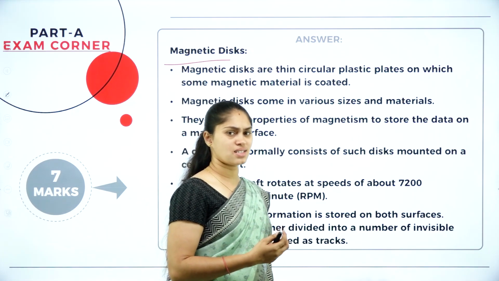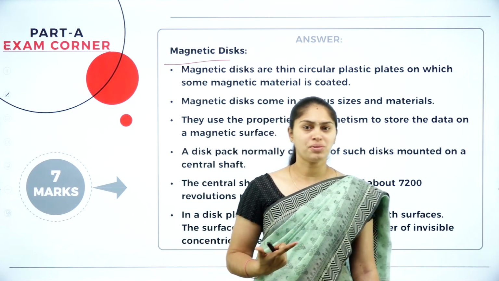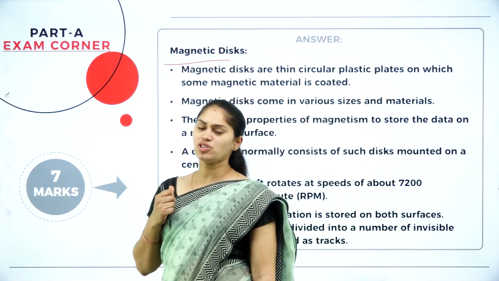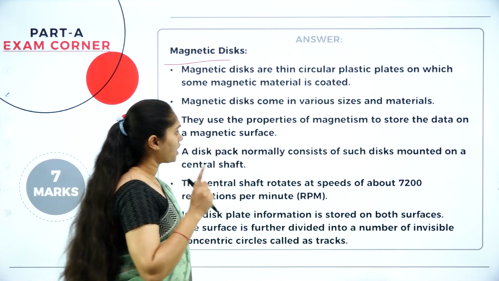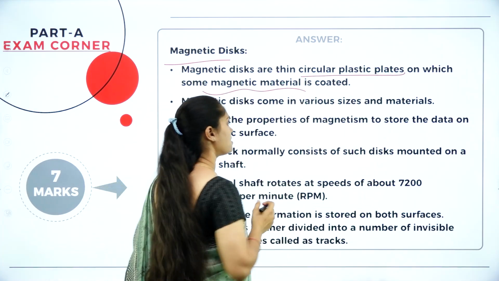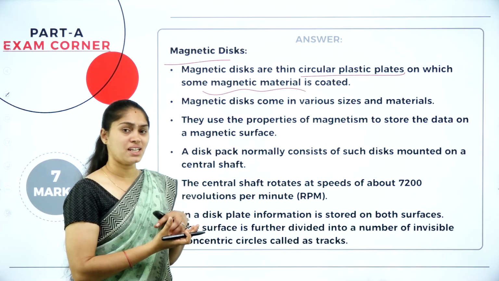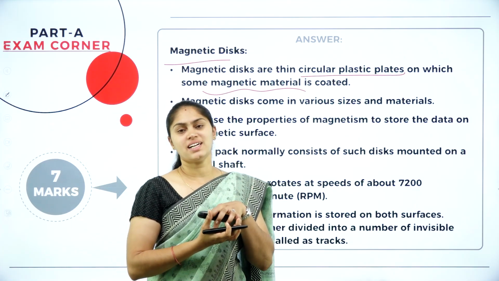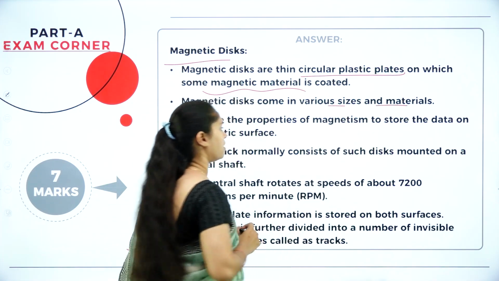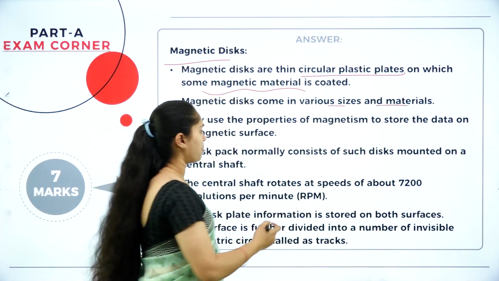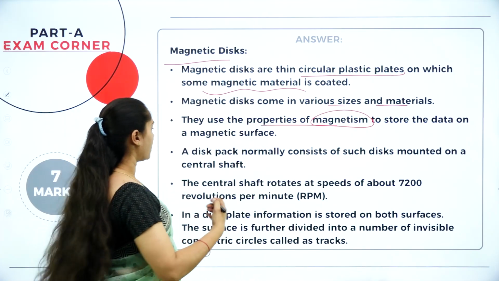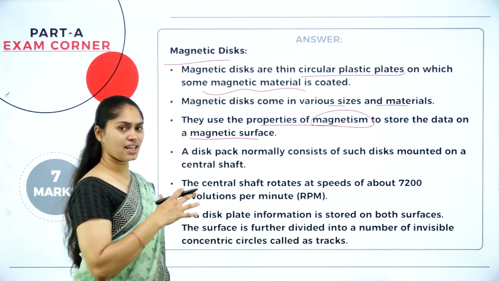Here you need to understand we have a magnetic disk, optical disk, and also a static or portable disk. When it comes to the magnetic disk, we are using circular plastic plates on which some magnetic material is coated. That magnetic material is used to hold the data and information here. It may come in various sizes and materials, and the property of magnetism is used to store the data on that magnetic surface.